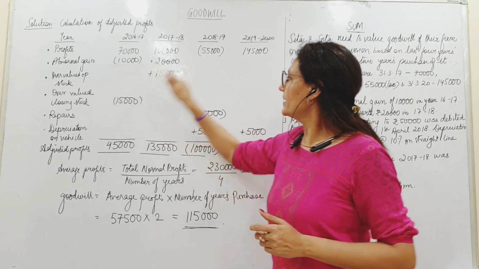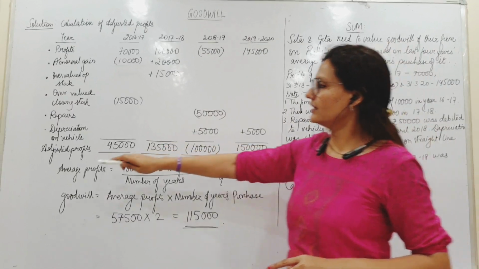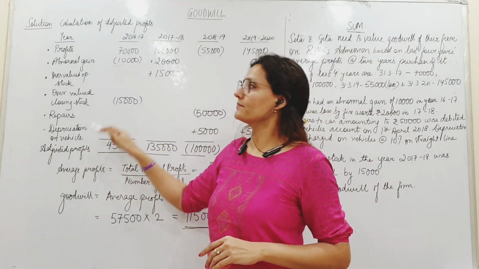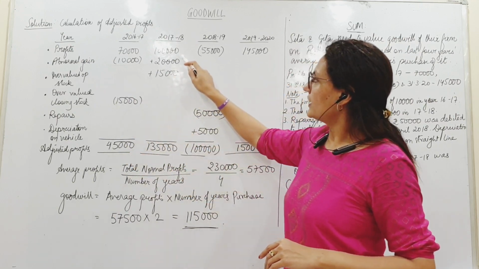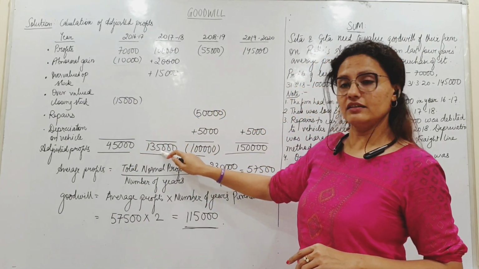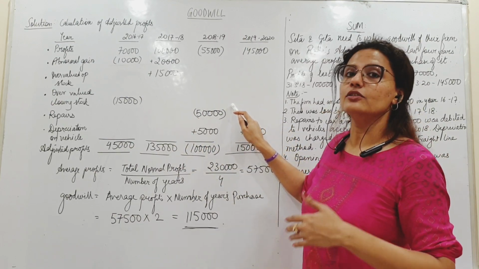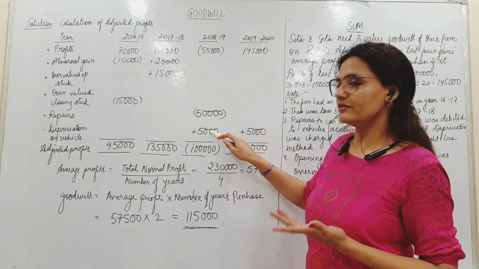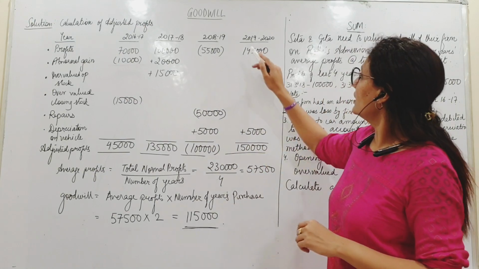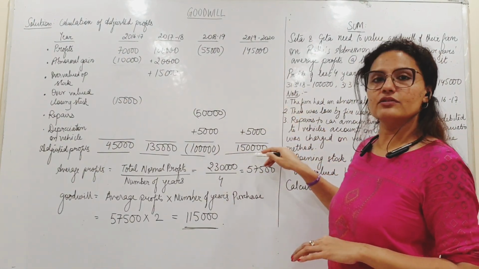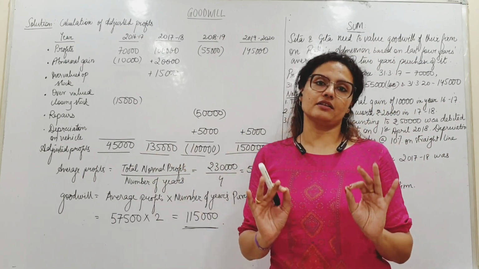Alright? Once we have put all the adjustments in all the places, we will try to find out the adjusted profit of each year. इस साल का 70 minus 10 minus 15, 45,000. 1 lakh plus 20 plus 15, 1,35,000. 55 minus है, minus further 50, तो 1 lakh 5 minus हो गया, plus 5 तो 1 lakh. 1 lakh लॉस है, अभी भी लॉस है, लॉस को ब्रैकेट में रखना. 1,45,000 plus 5,000, 1,50,000. So these are the four corrected figures of profit.